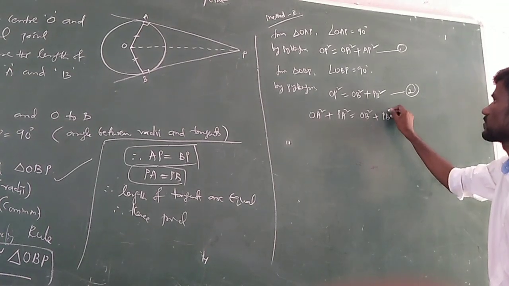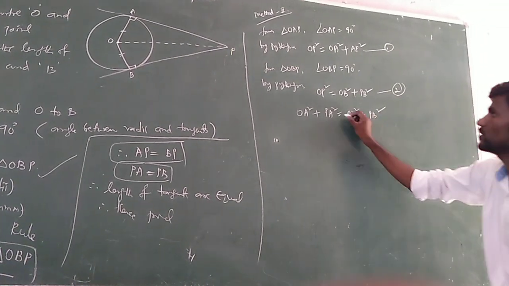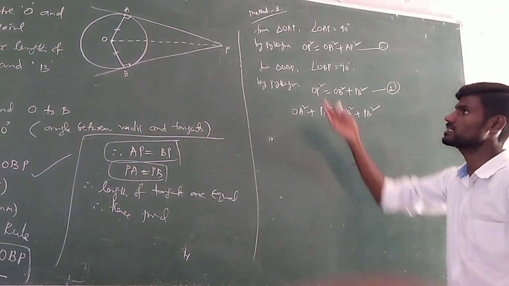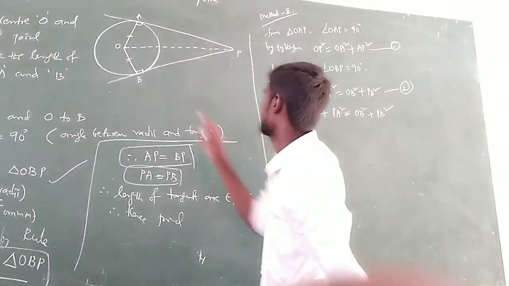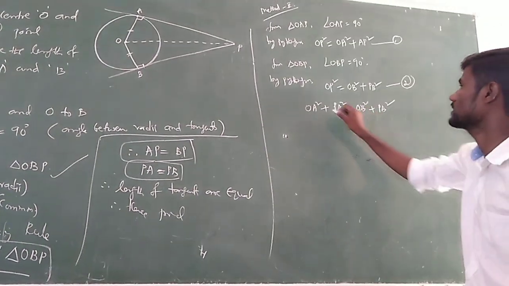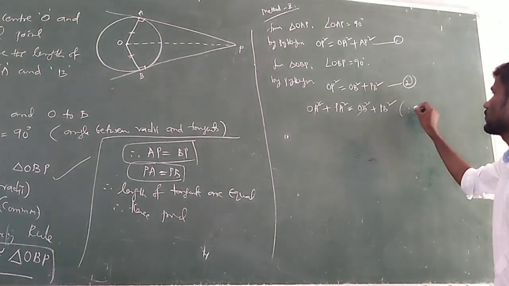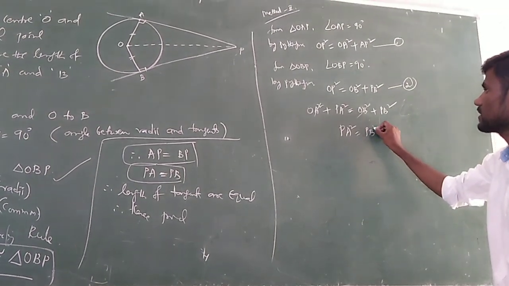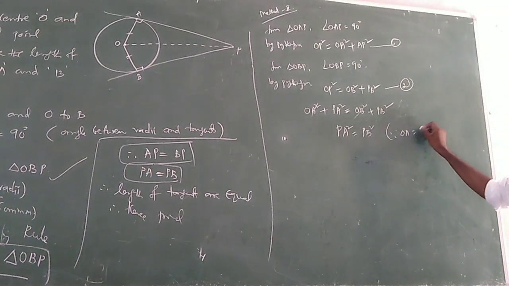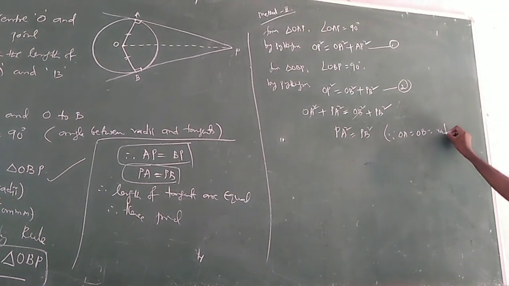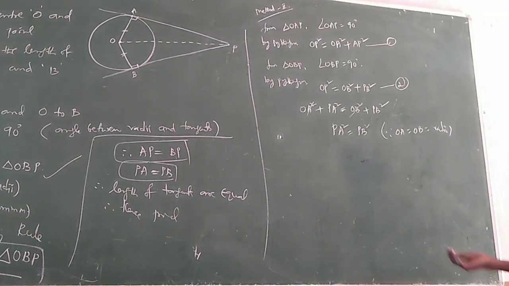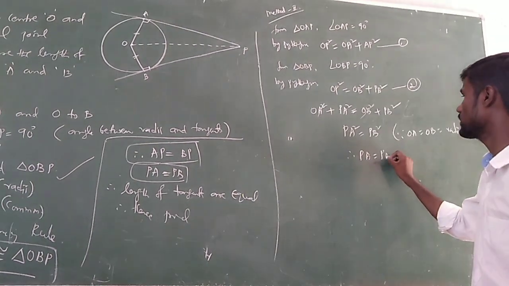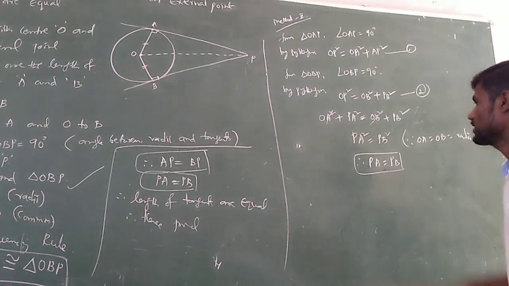Then if you observe again in this equation, OA and OB are equal, since they are radii. Means indirectly they will cancel, so we can take PA squared equal to PB squared. Since OA equals OB, PA squared equals PB squared, nothing but PA equal to PB.